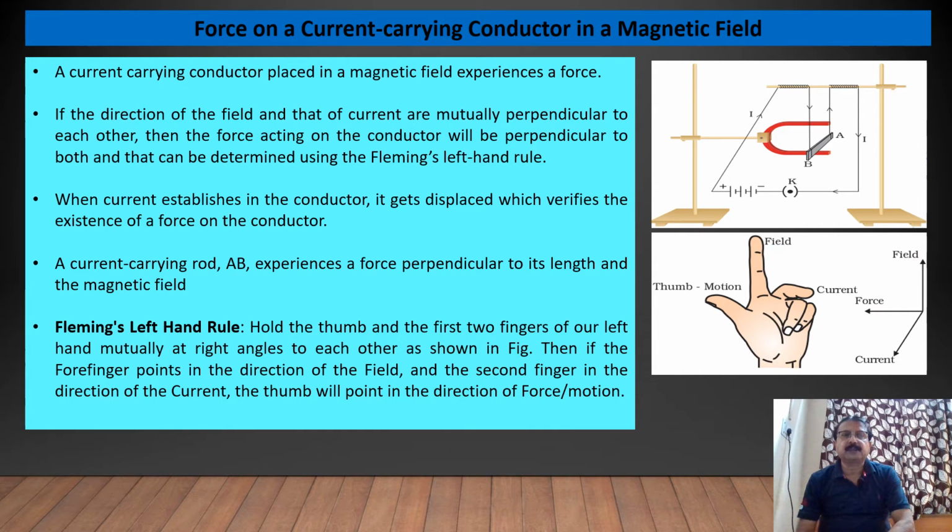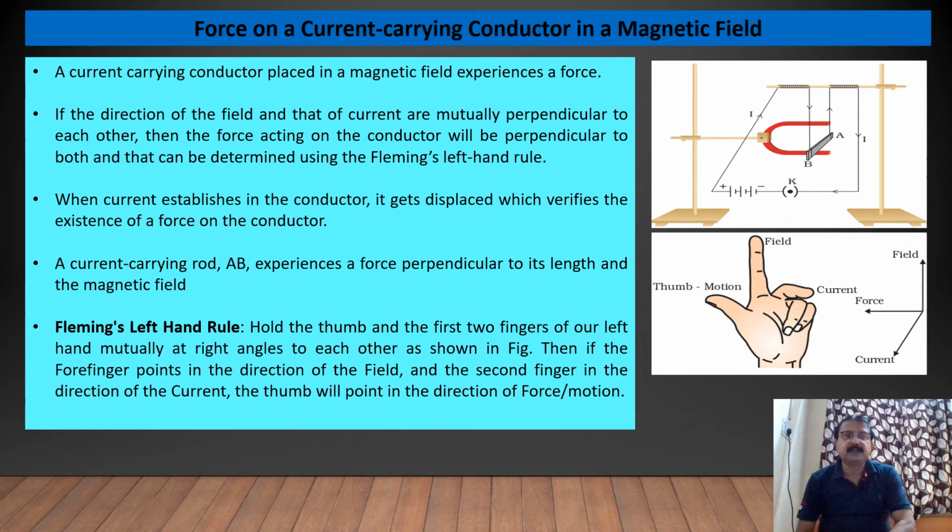When current is established in the conductor, it gets displaced, which verifies the existence of a force on the conductor. So a current carrying conductor rod AB experiences a force perpendicular to its length and the magnetic field, just as you can see in the first figure.